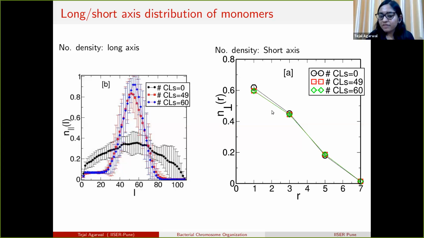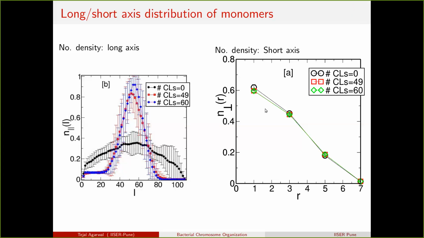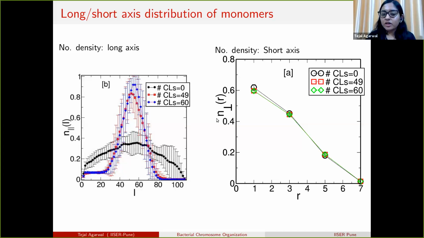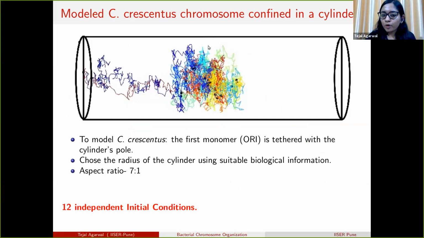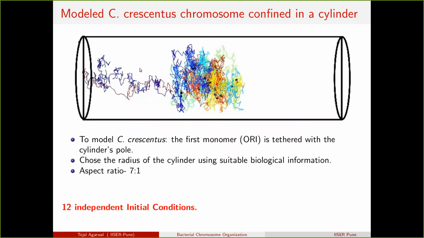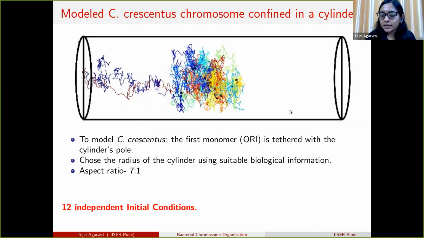The second figure. So tell how you have calculated this NPerp versus R. Yeah. So the second figure shows the distribution of monomers along this axis. Suppose there are no crosslinks, then the polymer is spread like this, right?